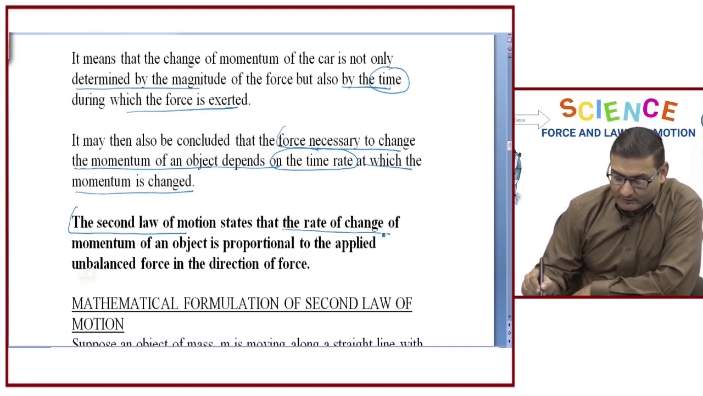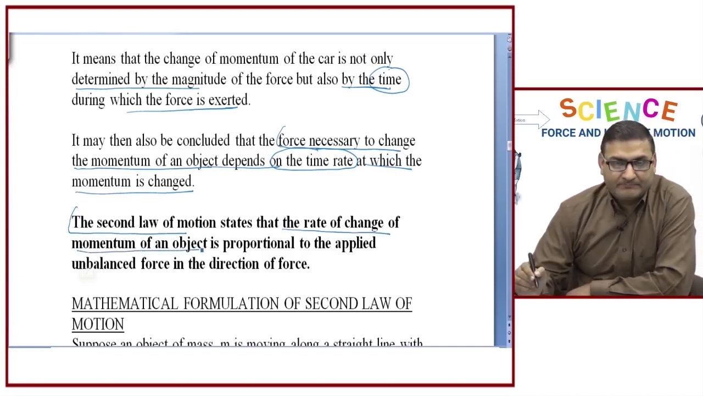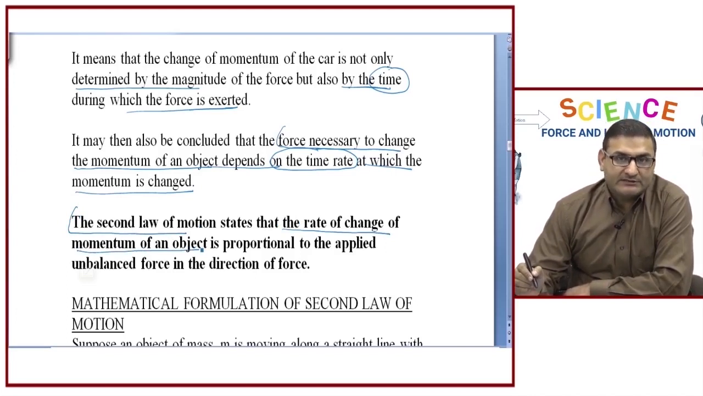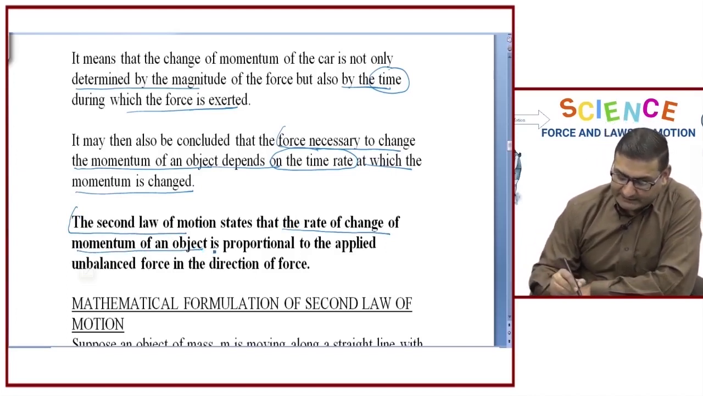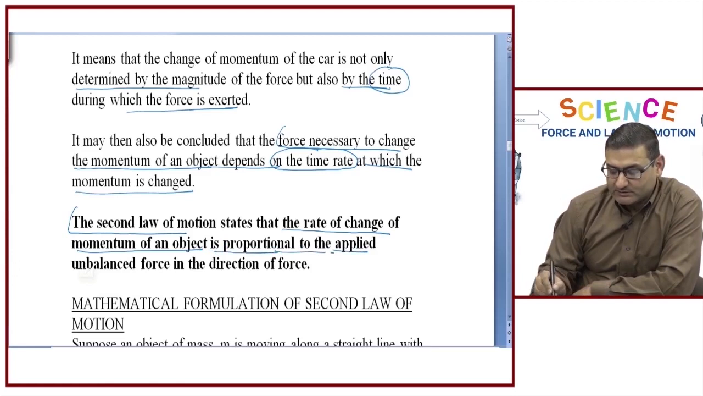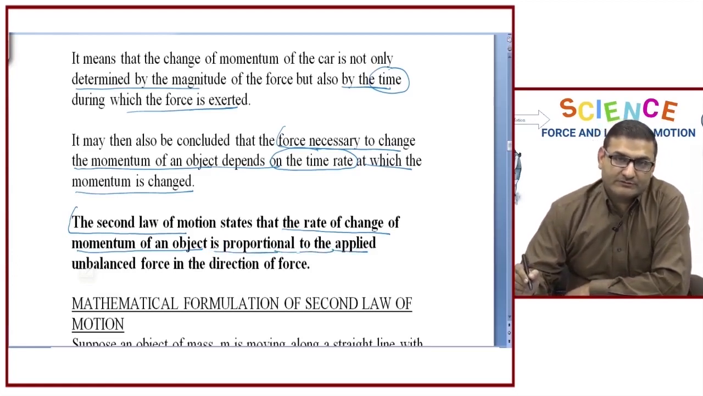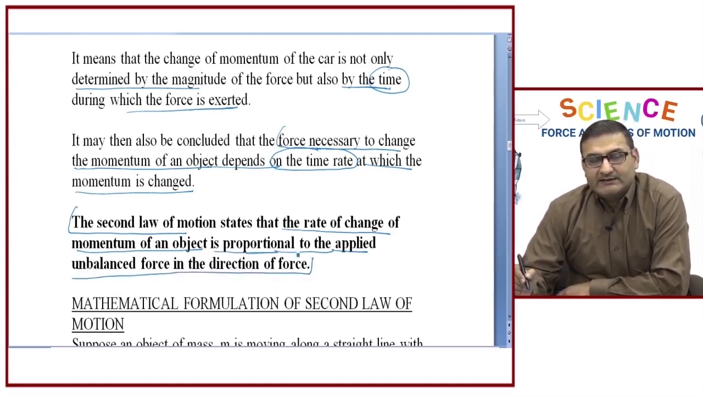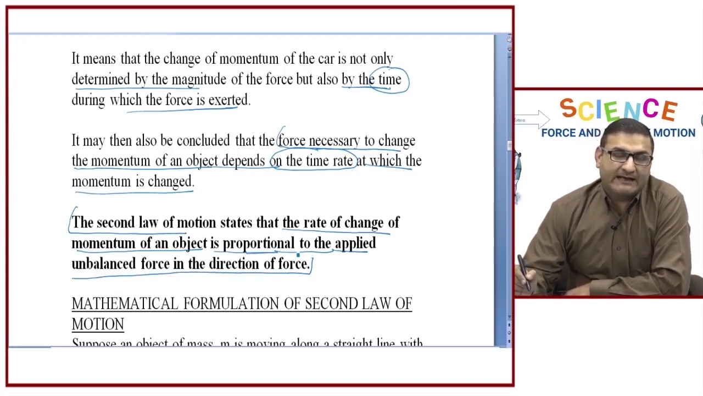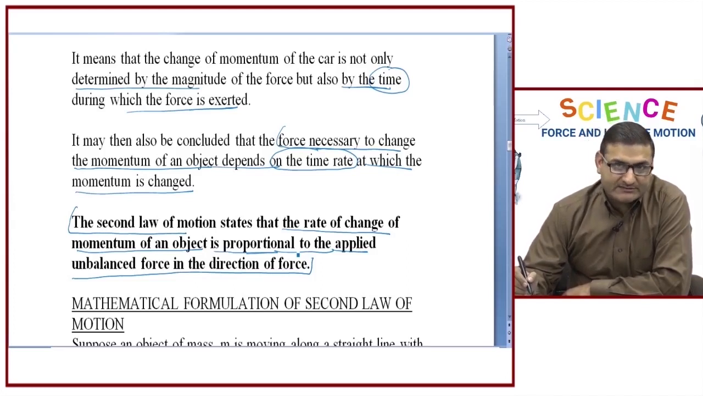that the rate of change of momentum of an object, I repeat, the rate of change of momentum of an object is proportional to the applied unbalanced force in the direction of force. The rate of change in momentum of a particular object is proportional to the force applied. Got it? And when we are talking about the changing of velocity or changing of momentum, then we can easily relate that it must be an unbalanced force which is causing the change in the velocities. Got it?